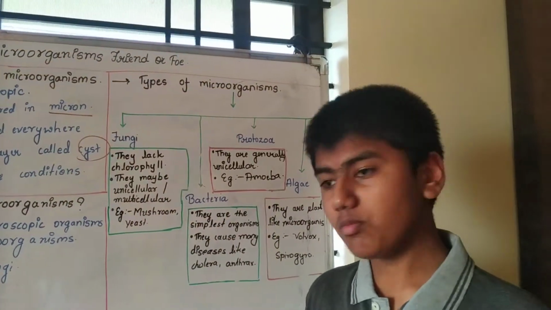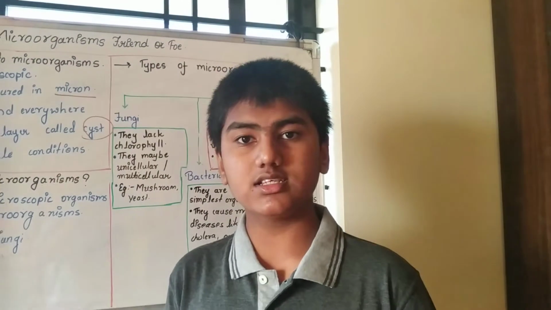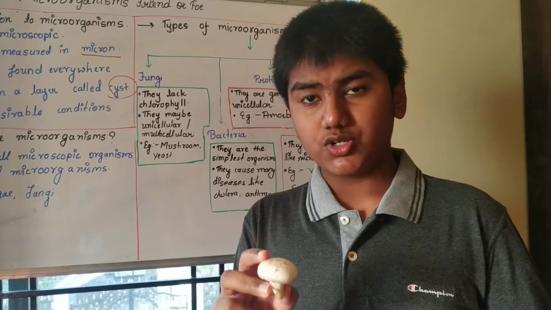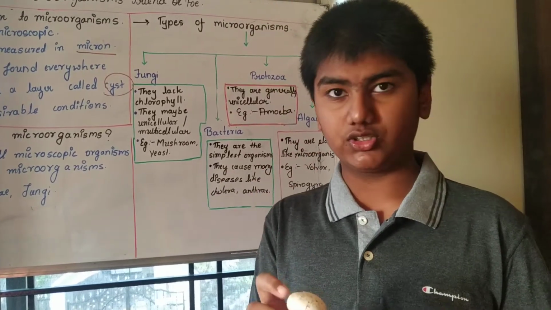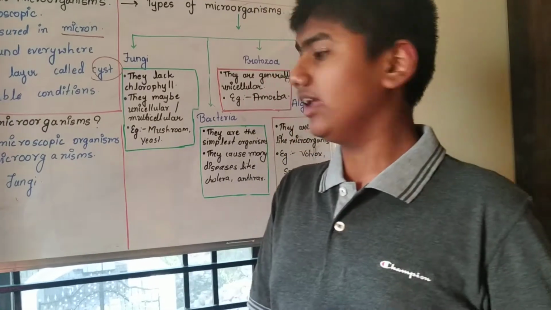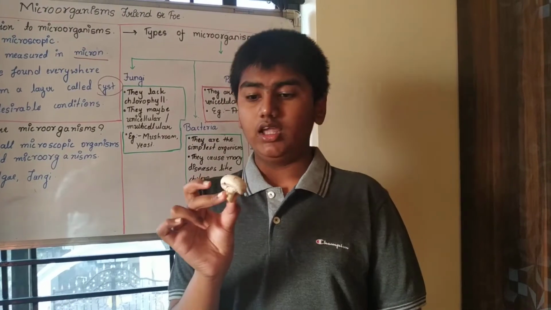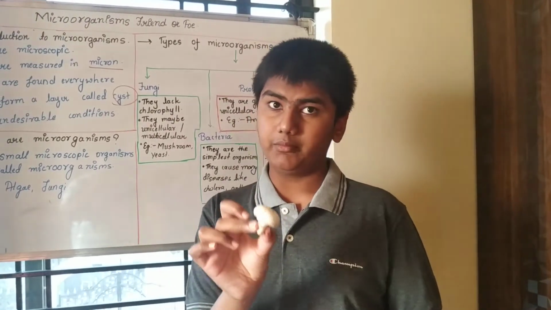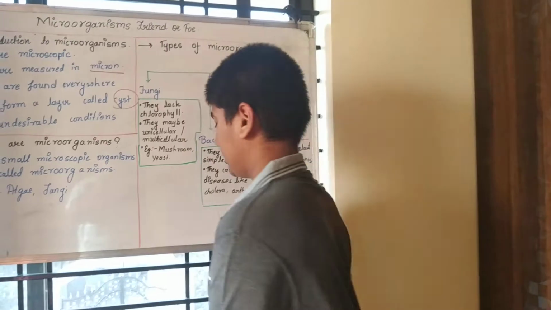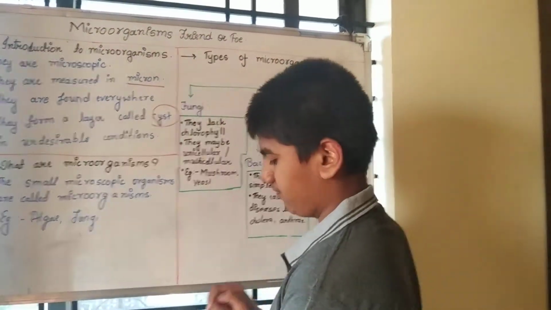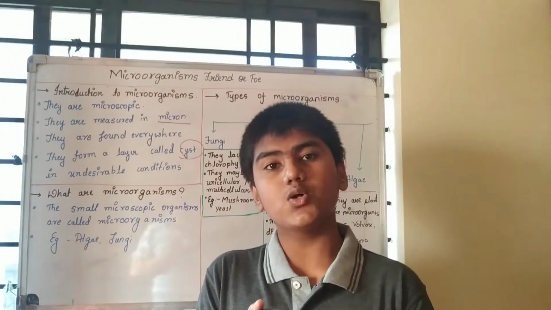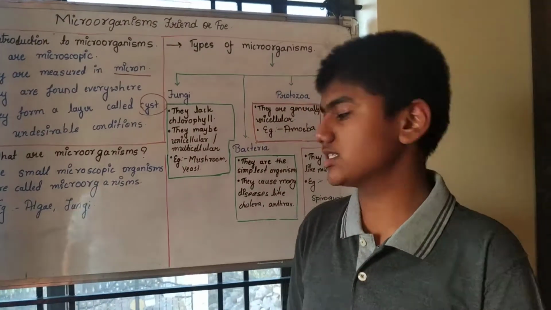Example, mushroom. As you have just seen here, it is a multicellular organism because it has a lot of cells to perform many life activities, and you see that you don't have any chlorophyll. Chlorophyll is a green color pigment. Here you don't find any green color pigment that you find in trees or plants. Similarly, you have yeast, which is a unicellular organism. In this yeast, you don't find any green color pigment. So again, it is a fungus and lacks chlorophyll.